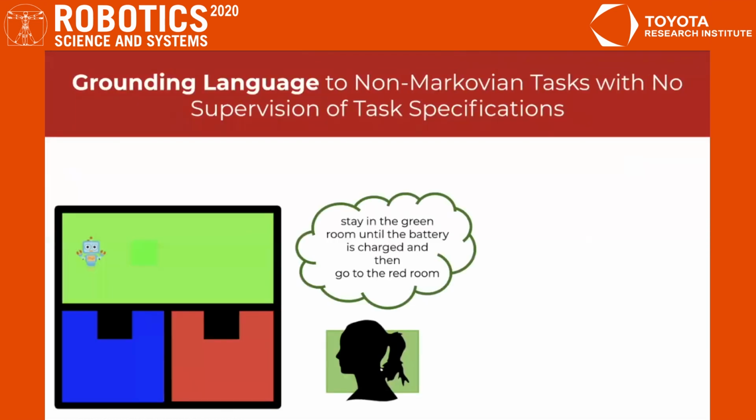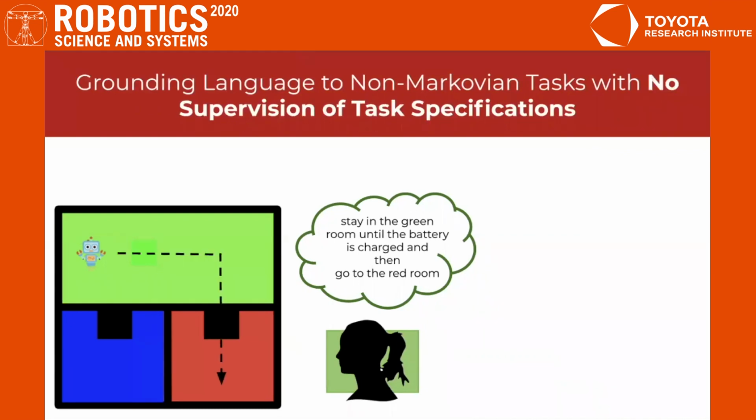So let's look at an example scenario that motivates what we're doing. You can imagine an instance where a robot is in a house, and you want it to move to another part of the house to perform some task, and you would like to speak to it in the way that you normally do, which is in natural language. And maybe when you're teaching the robot how to do these tasks, the easiest way is to give it a demonstration of what it means to solve this task.